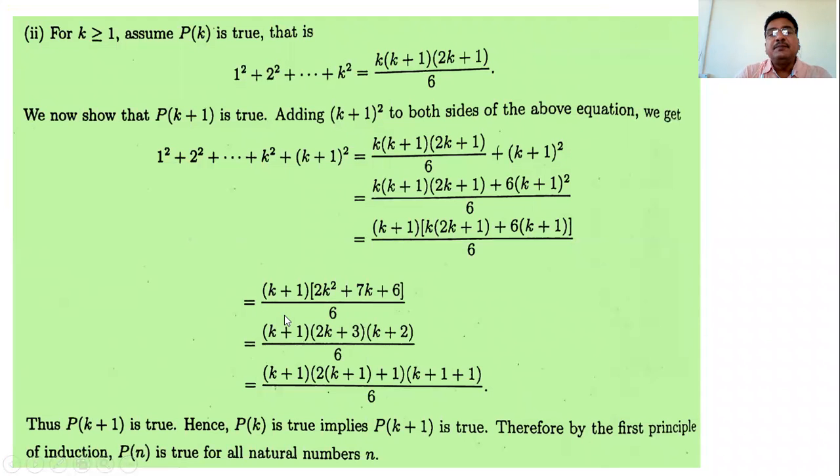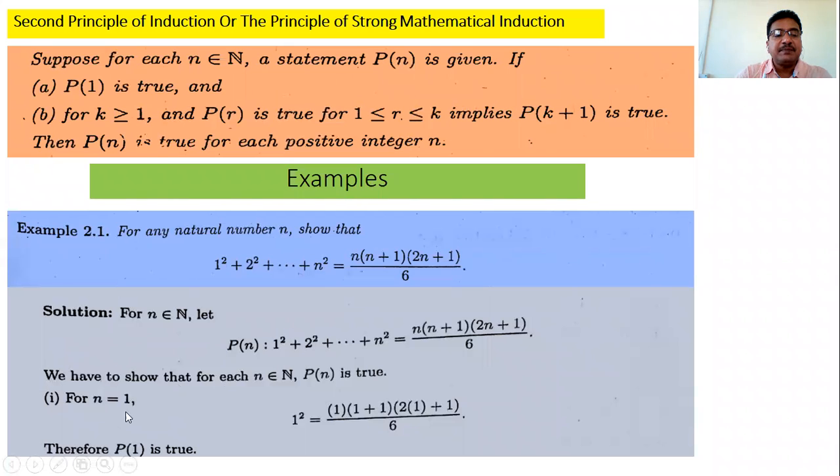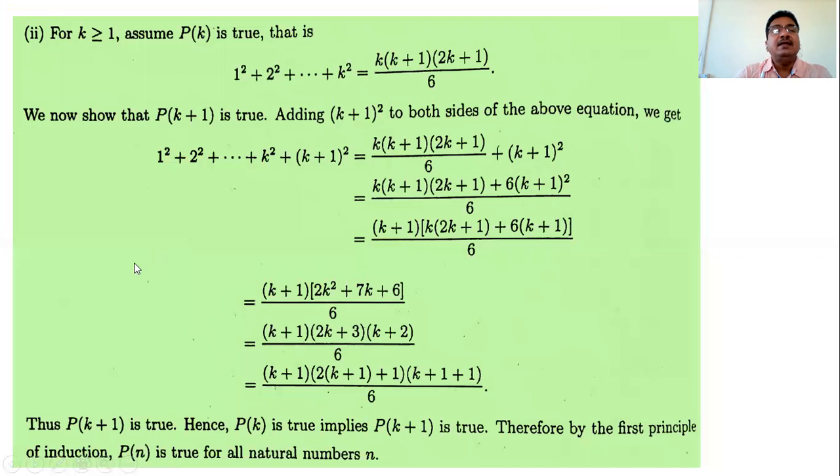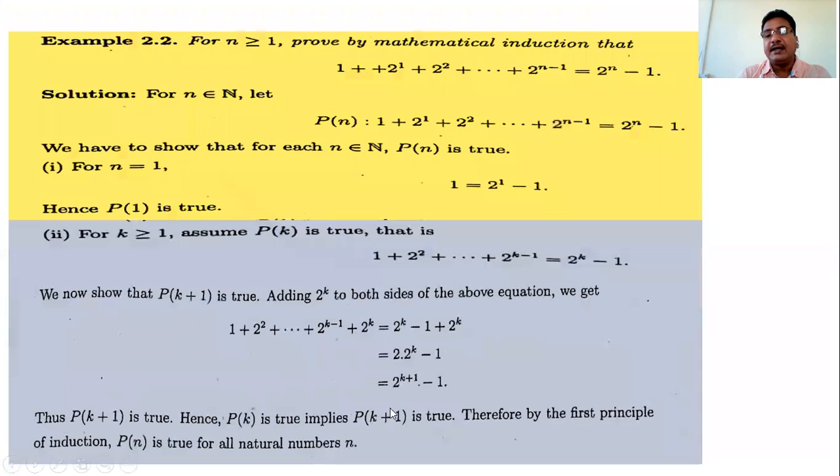That is, the proof is in two steps. The first step is what? Prove the result is true for n equal to 1. Then assume the result is true for n equal to k, and prove the result is true for n equal to k+1, and then we say that P(n) is true for all natural numbers.